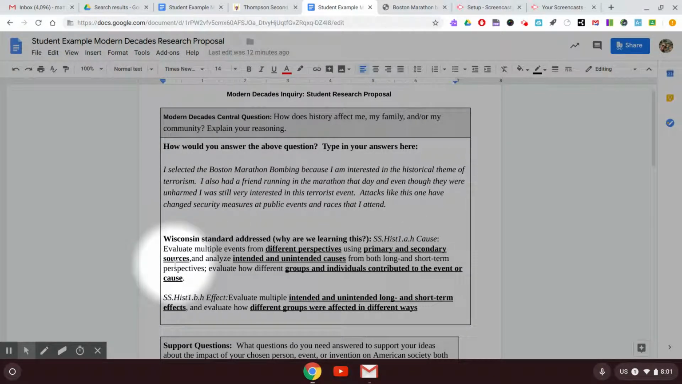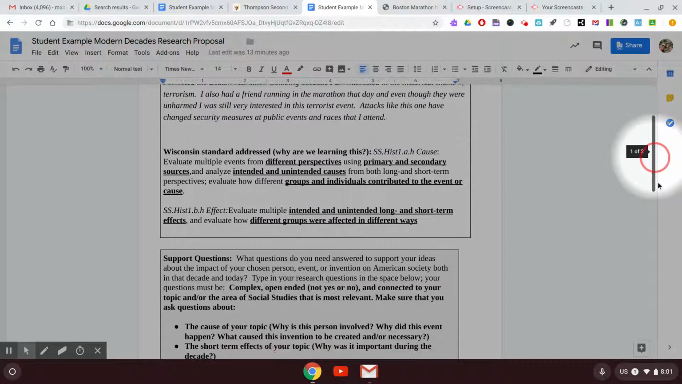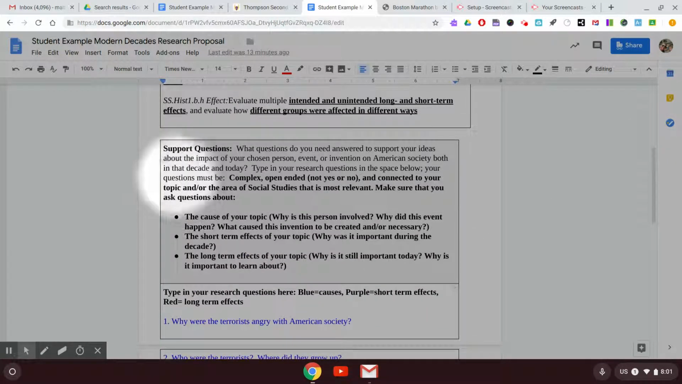The state standards that we're working with here involve causes, and this one is about causes and effects, both long and short-term effects. And you'll see more of that later on. Here we've got some advice on your support questions. Remember, you want to ask some that are complex and open-ended. You may occasionally have a yes or no, but we want these large questions that will help guide your research. I've got some suggestions for what those questions might look like right here.